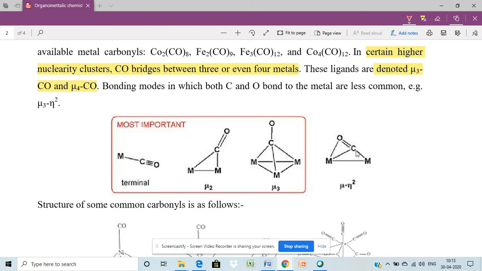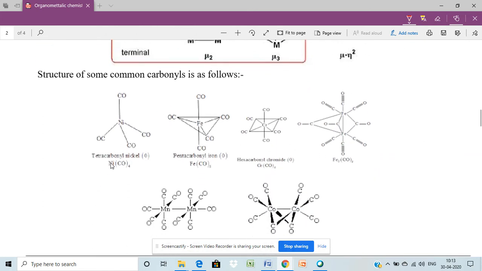Here, mu2 means both metals are bonded; this carbon is bonded with 2 metals. That is the mu, and then it is bonded with both carbon and oxygen also. So it is mu2, eta 2. This carbon is bonded to two metals, so mu2, and then eta 2 because of carbon and oxygen. These are some of the examples.